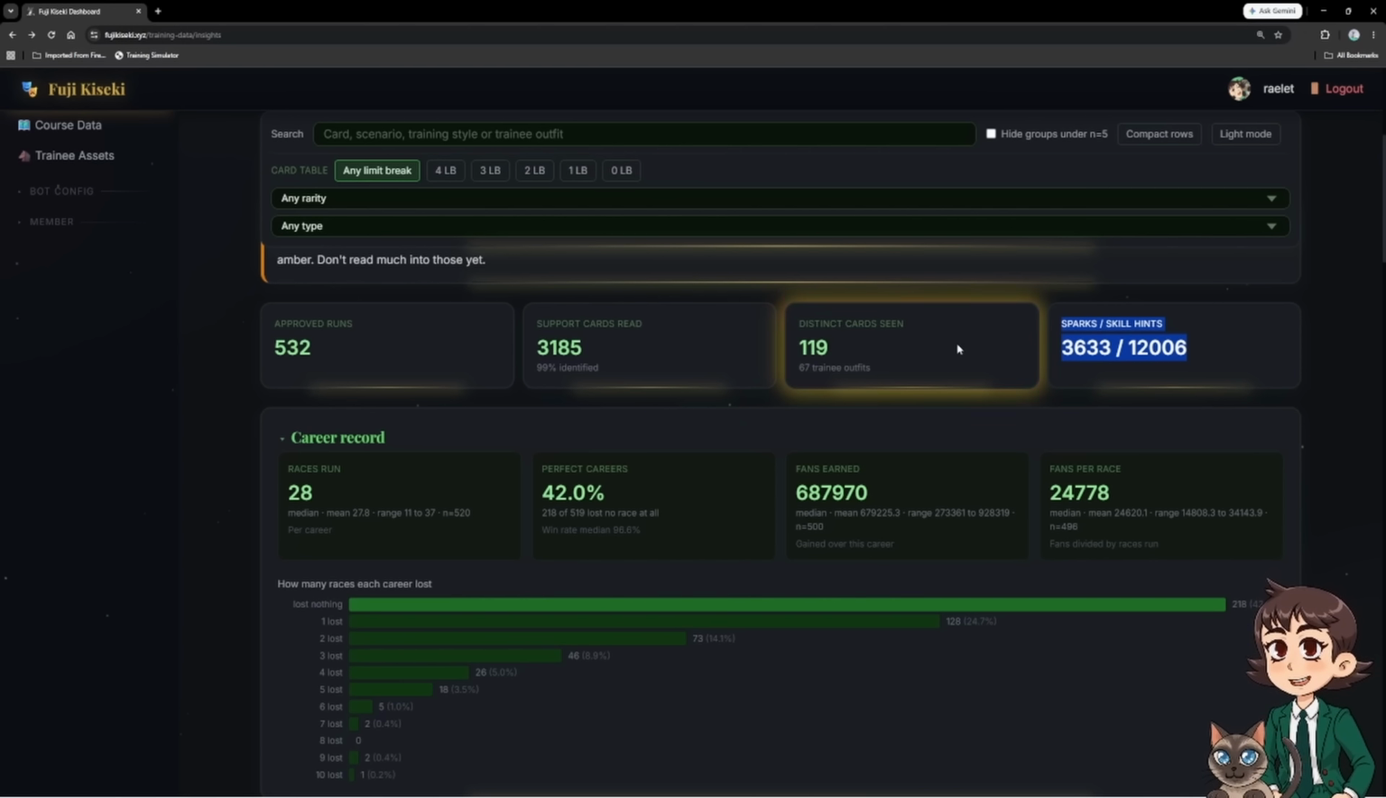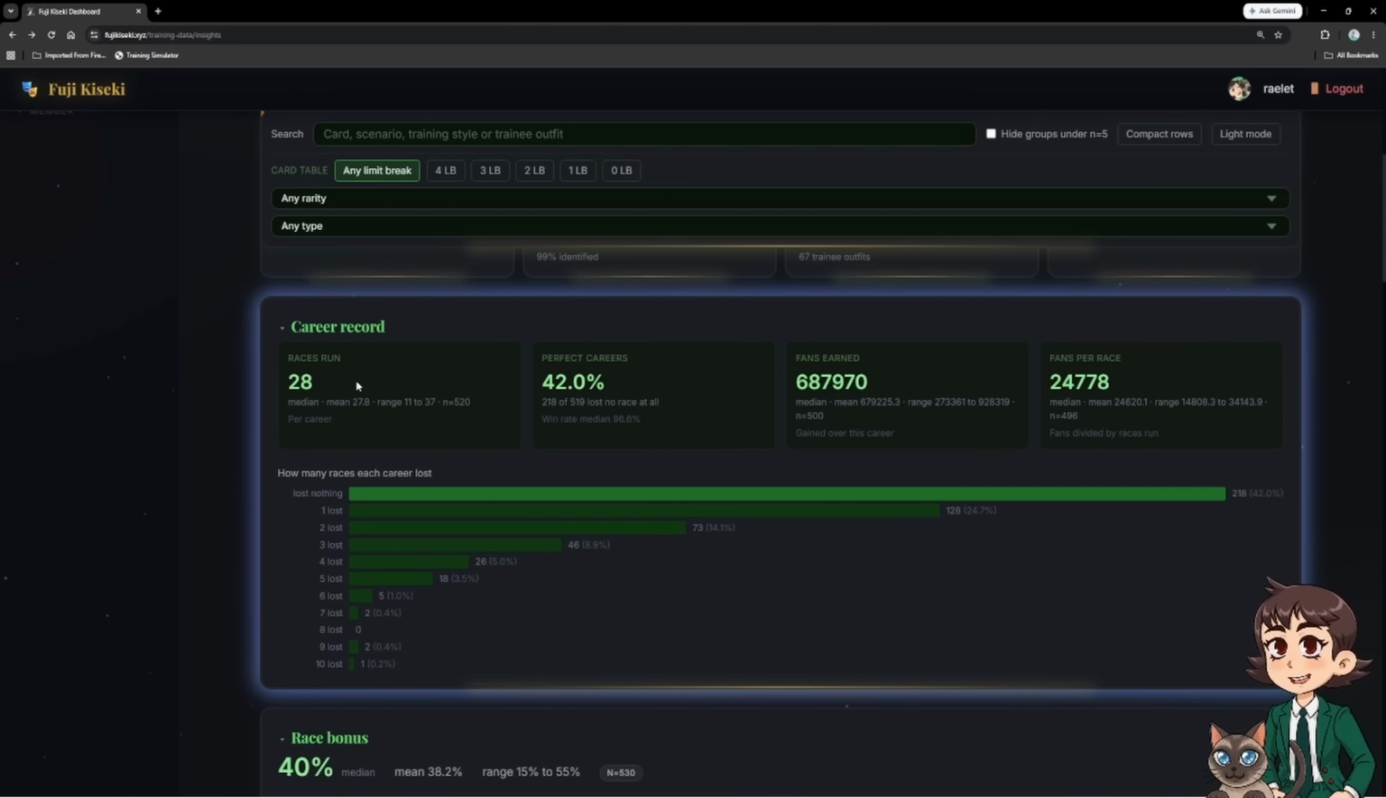Now, our skill hints are not very comprehensive because when we were first starting out, we were not having people surface the skill hints page. So we don't factor in the non-skill hint page UMAs into our skill hint calculations. It is true that we have less data there than 532 runs worth.